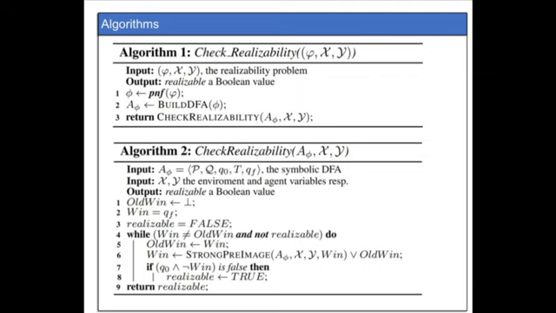In the while loop, we first update the old set of winning states with the current one, and then we update the current one by adding the set of states obtained by computing the strong preimage. And we must accumulate the set of previous states in order to guarantee the fixed point. Then, if the set of initial states is reached, it means that we found a strategy and the formula is realizable, so we can exit the loop.